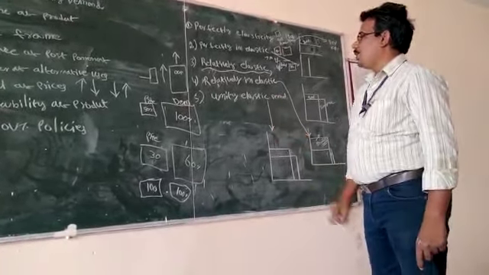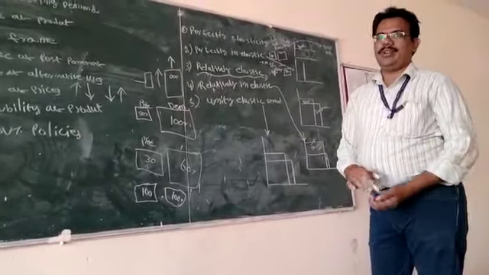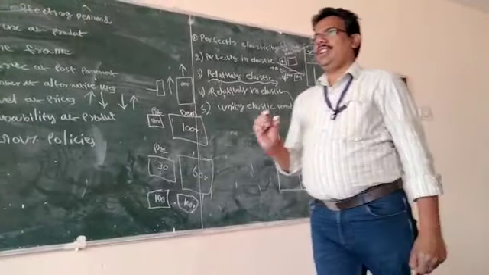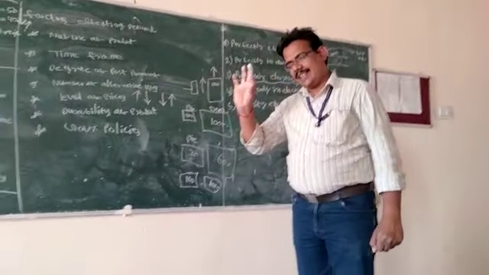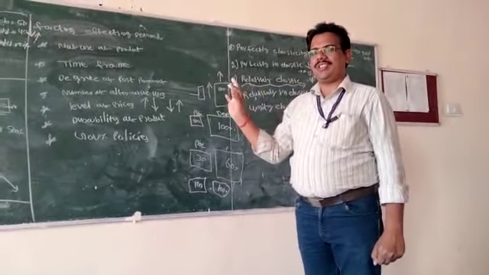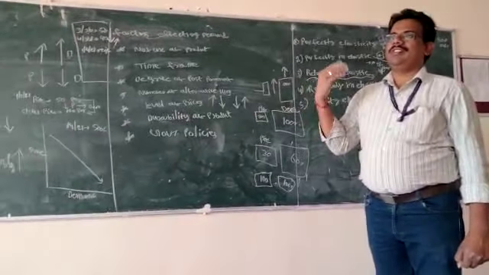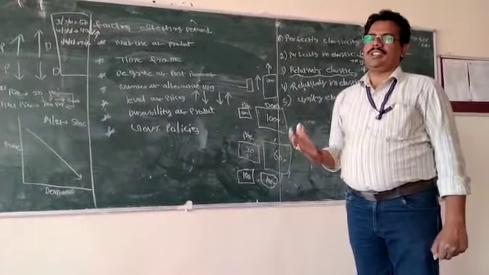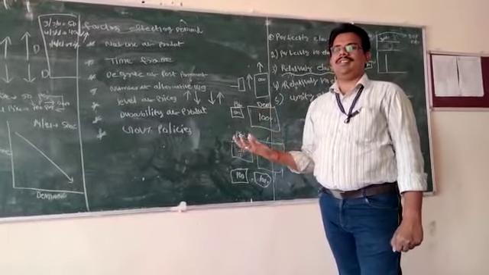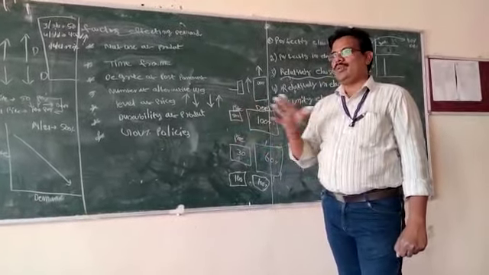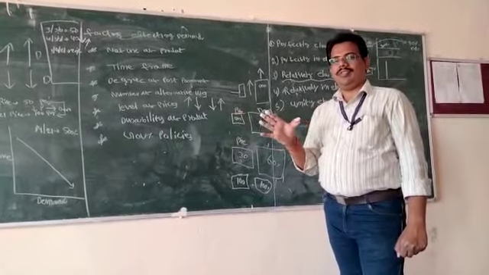Next one is unity elastic demand. Unity elastic demand means whatever percentage change in price, exactly the same percentage change in the demand. It may be a 50% change in the price of the product, and the demand will also change by exactly 50%. That comes under unity elastic demand.